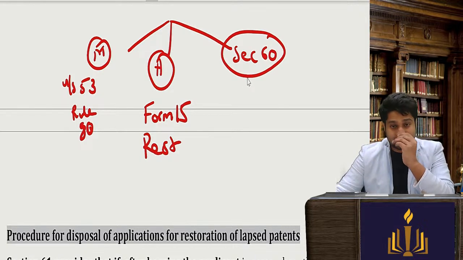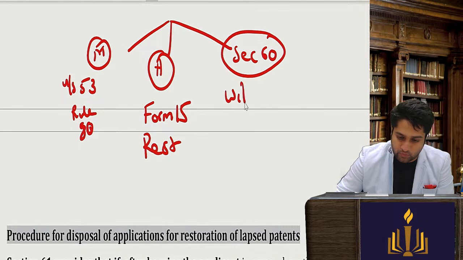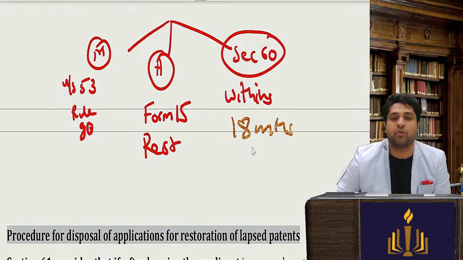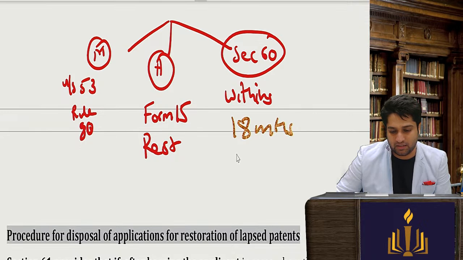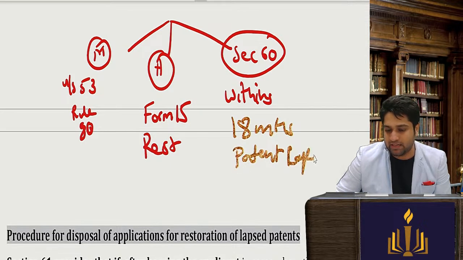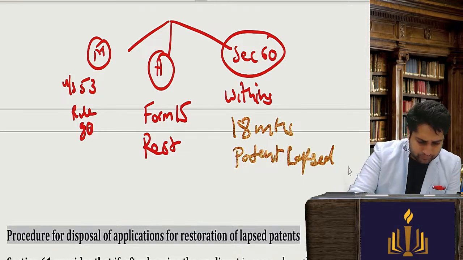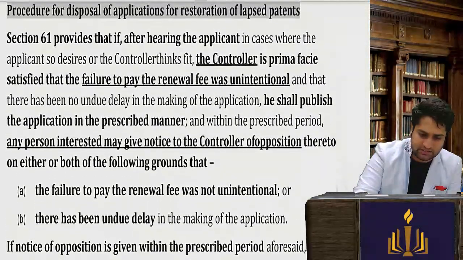In section number 60, what are they saying? Within 18 months, very, very important, within 18 months from when the patent ceased to exist, when the patent lapsed, I have to make an application for restoration. Now we will see the next section, section number 61.